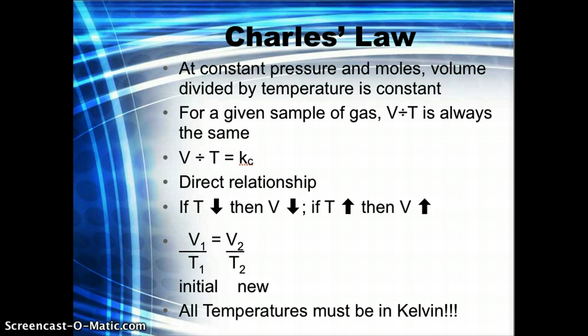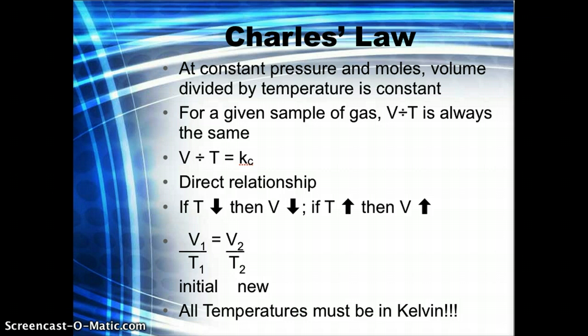the same. So just like Boyle's law, we are going to now compare and use and find a constant here for Charles' law. So volume divided by temperature is always equal to the constant k with a little c subscript, c for Charles. Unlike Boyle's law, this is a direct relationship. When one goes down, the other one goes down. If one goes up, the other one goes up. Because we're dividing this time instead of multiplying, they are going the same direction. One goes up, the other one goes up, one goes down, the other one goes down.